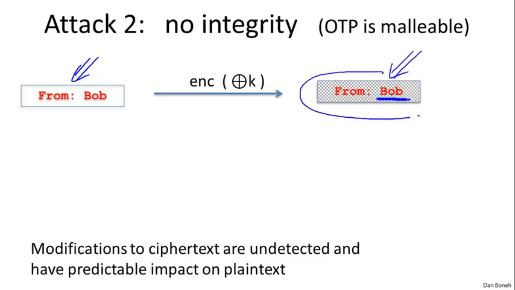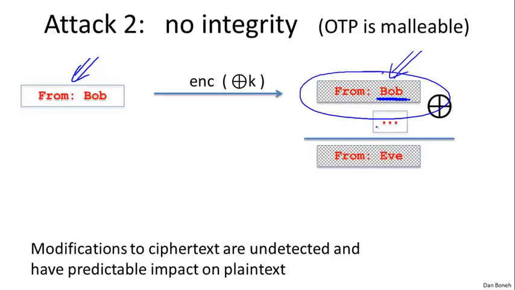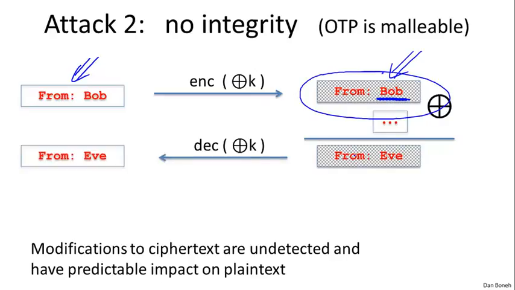All he has is the ciphertext. What he can do is XOR it with a certain set of 3 characters. We'll see what those 3 characters are in just a second, such that the resulting ciphertext is actually an encryption of the message from Eve. And so when the user decrypts that, all of a sudden he'll think this message is from Eve, not from Bob, and that might cause the wrong thing to take place.